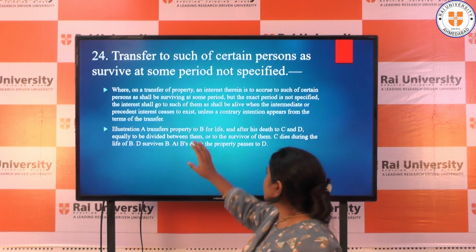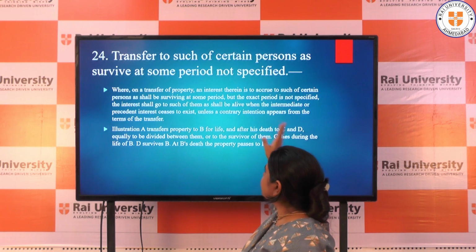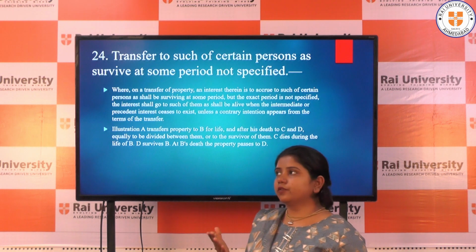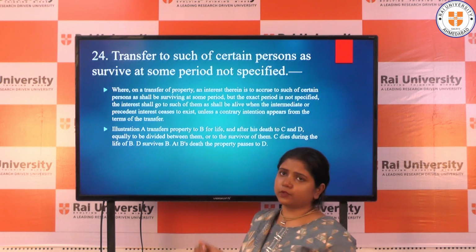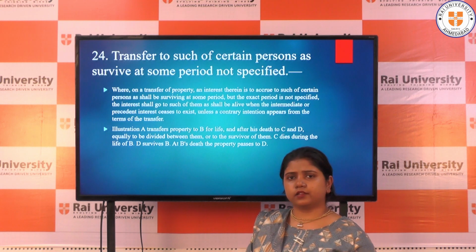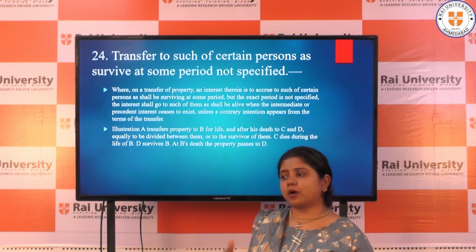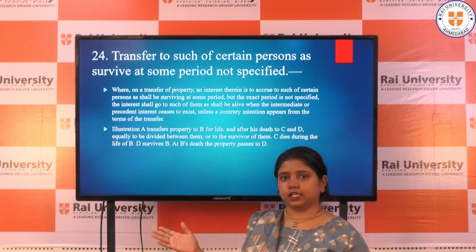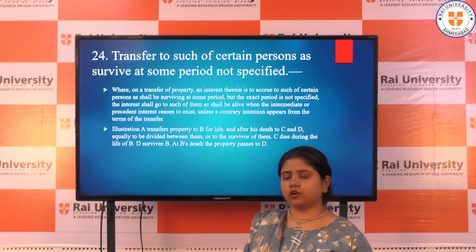Next is transfer to such person of a certain class as survives at some period of time. So this is basically about the surviving of the person. For example, there is a person named A and he said that after me the property will transfer to C and D, and the property will be distributed equally among them.